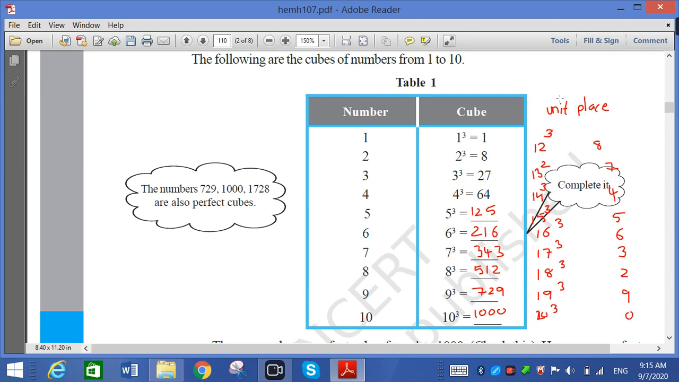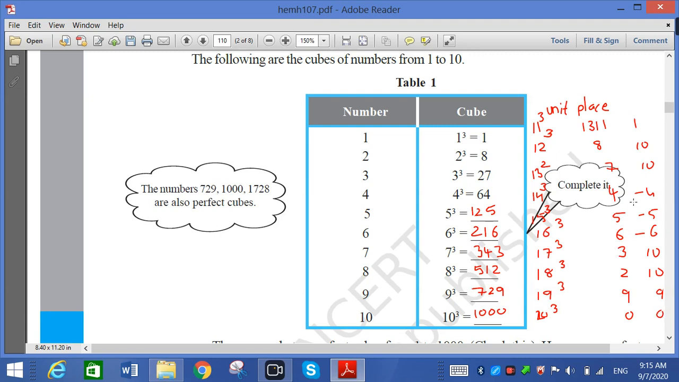So remember that when 2 is there, always 8, so sum is 10. 3 is there, 7, sum is 10. 4 as it is. 5 as it is. 6 as it is. 7 plus 3, 10. 8 plus 2, 10. 9 as it is. I forgot to write 11 cube. So I have to write 1331. So 1 cube, 1. 9 cube, 729. 10 cube, 1000.